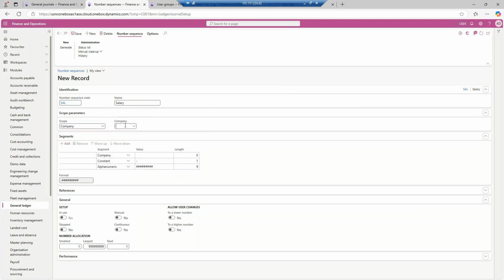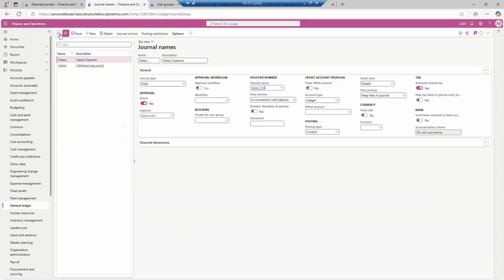I will mark it as C001, and now we are going to remove this company. Instead of that, we will do SAL as a number sequence for the salary. Click on the save button, go back and type SAL over here. Now this is done. This is created.